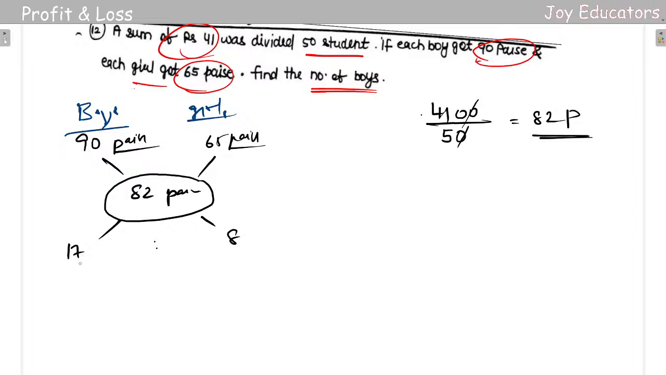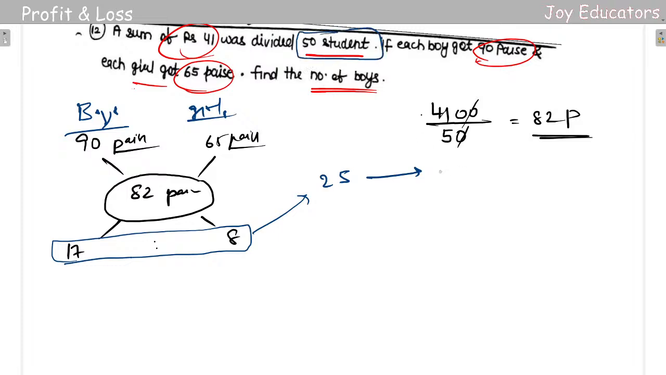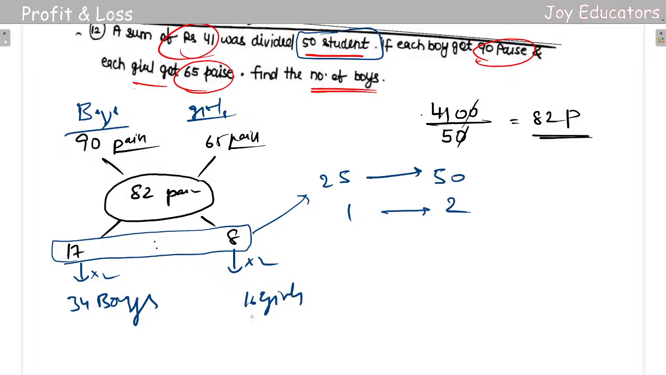So we got 17 and 8 here. 17 plus 8 will be 25. For 25, I'm dividing among 50 students, so it's going to be 50. For 1 part, 2. So here it is 17 parts, I need to multiply it with 2. Here 8 parts, I multiply 2. So it's going to be 34 boys and 16 girls. Alright? Yeah, so we got that.